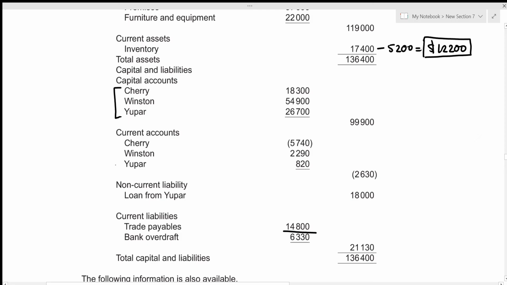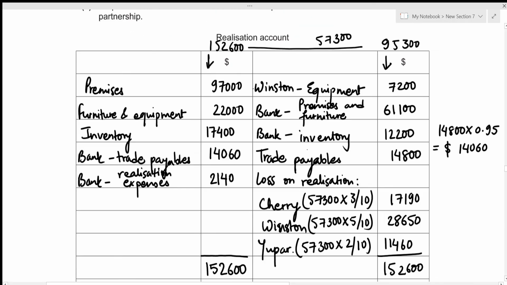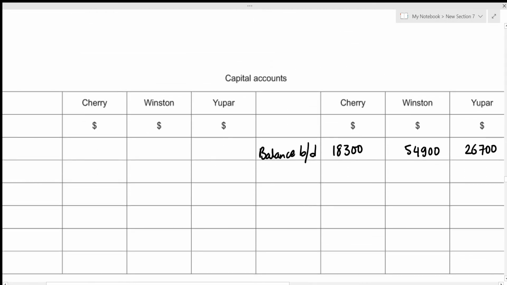This one is given in a bracket, which means that the capital account balance for Cherry is to be reduced by 5,740. So if we have the capital account balance on the credit side and it needs to be reduced, then the reduction amount should be recorded on the debit side. So let's record this amount of 5,740 on the debit side under the heading of current account for Cherry.